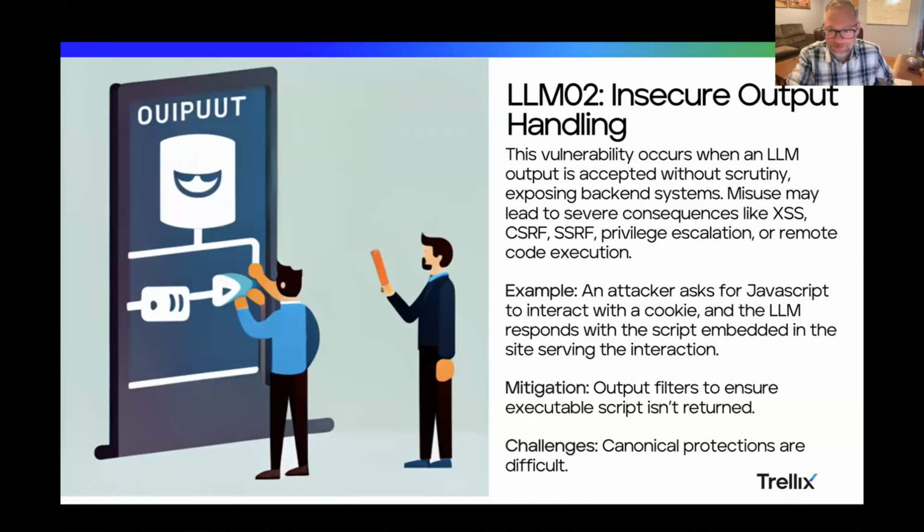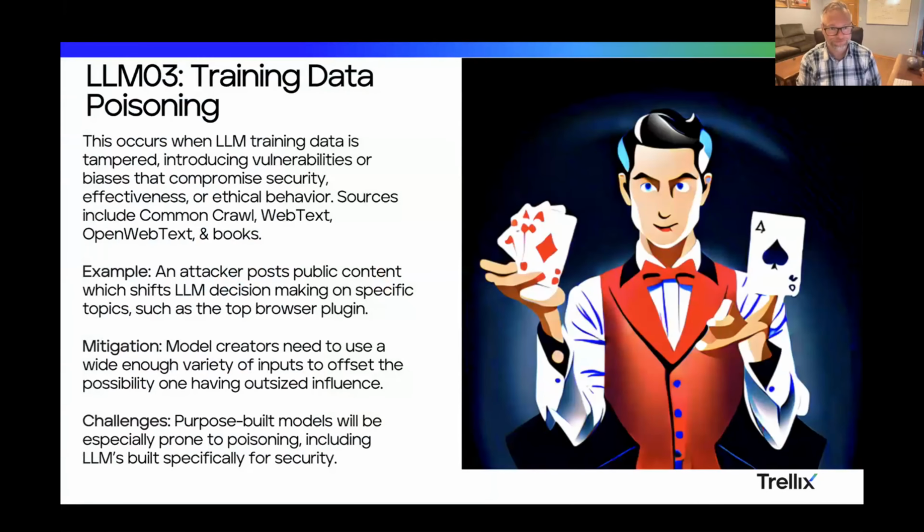So in this case, you need to put some sort of output filtering or logic there to say, if you give me something that's actually an executable script and I wasn't expecting an executable script, I will treat it as content and not do something with that output. And this is difficult though, because again, this is natural language. And so suddenly we don't have a structure to apply filters to. We have words, and this is suddenly more difficult than it used to be.